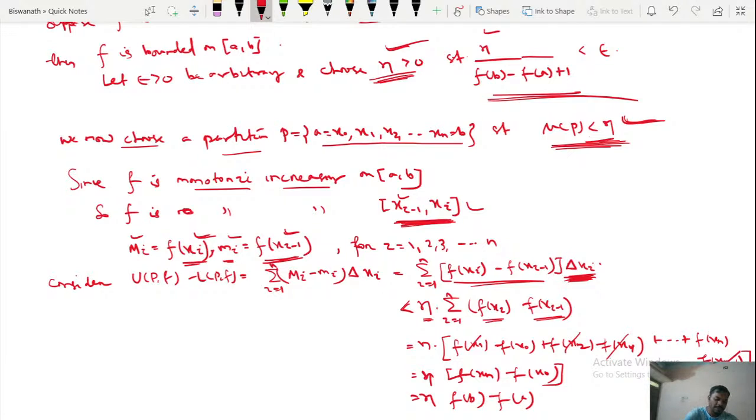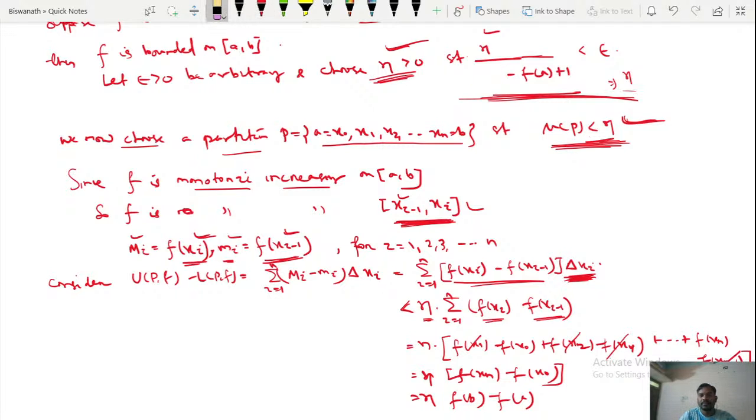So if I put the values of eta, here the condition on eta is this one. This is epsilon divided by f of b minus f of a plus 1. This thing is less than eta. So this implies, if I write eta on one side, sorry, there is also this thing.